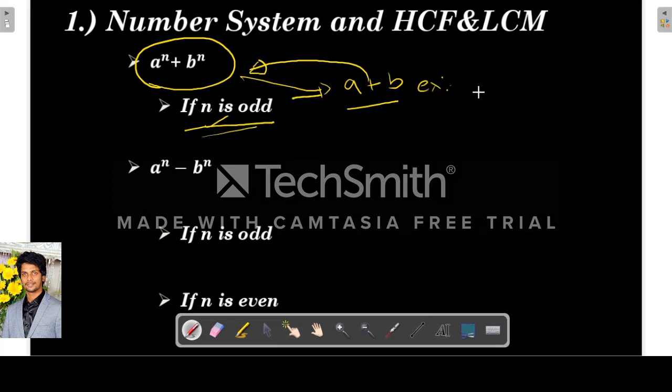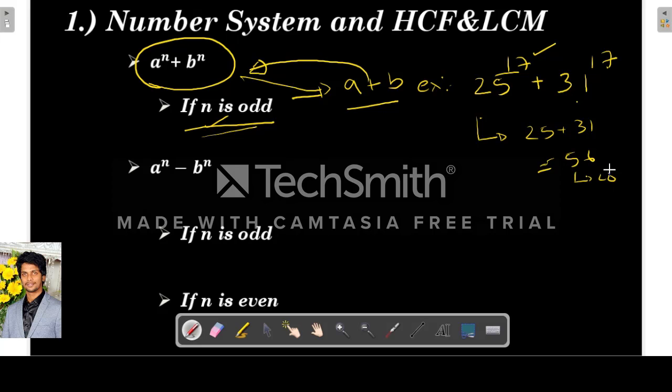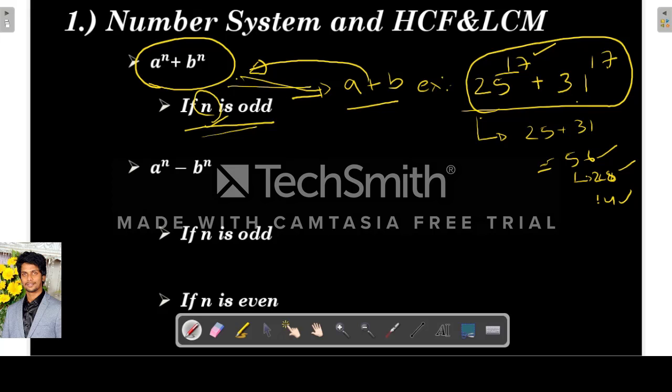For example, let's say 25 power 17 plus 31 power 17. This is in the form of a power n plus b power n, where n, 17, is an odd number. So this is divisible by 25 plus 31, that is a plus b, which is 56. Which in turn is divisible by 28, like that, 56, 28 and 14, everything is a factor of this. So when the number is in the form of a power n plus b power n and n is odd, then it is divisible by a plus b.